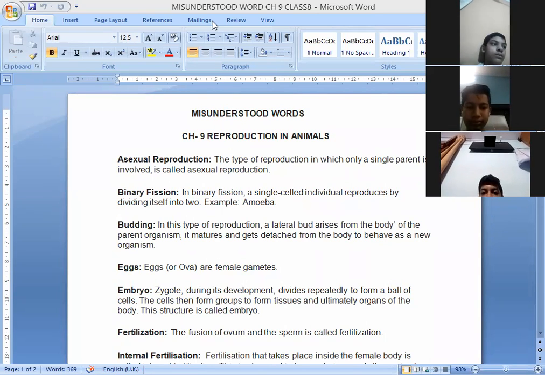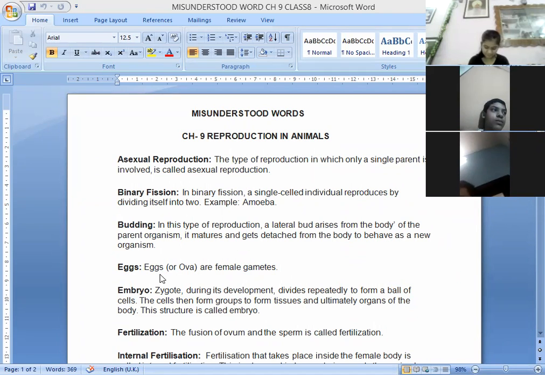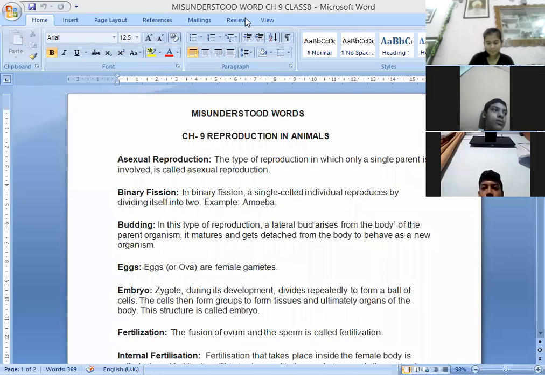Ma'am, eggs. Eggs are the female gametes. Okay, female gametes, egg or ova. Another word we are using for egg is ova also, and these are the female gametes, egg cells. Female gametes or female egg cells are there. Okay, next word will be given by Neha Jain.